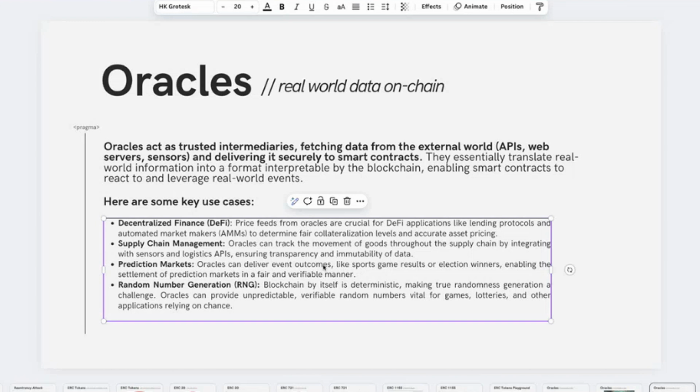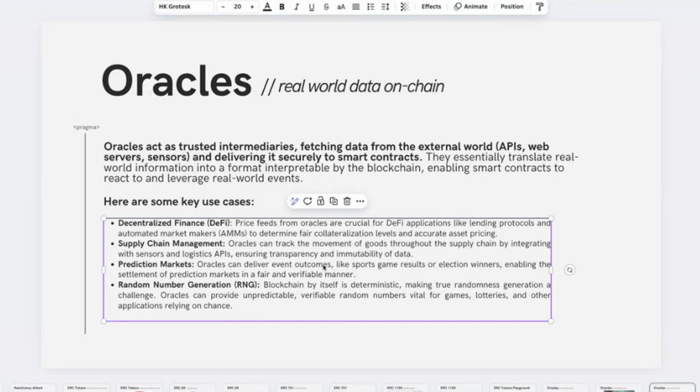Another use case could be prediction markets, like we've seen recently with the elections. One killer app that resonated a lot was the Polymarket app, or in general prediction markets on chain. What they use is oracles to be able to trigger the eventual binary outcome of a bet, let's say. For example, who's the next election winner? And through oracles, this is possible.